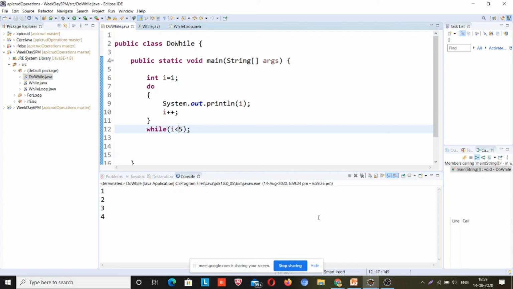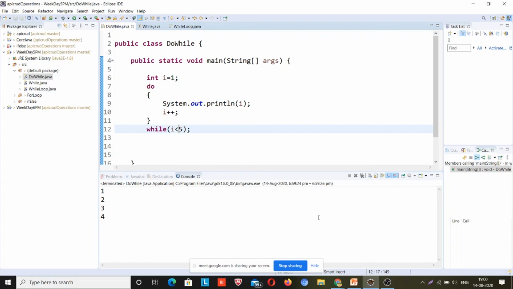Do while loop will be used as per the condition we need. Sometimes we don't need to assign all the things in a single line. Sometimes there may be a user providing us the numbers, and sometimes we want the program to run at least once. In that case we can use do while loop. There will be nothing working with for loop in that case, right? So if you want to run at least once, then go for do while loop.